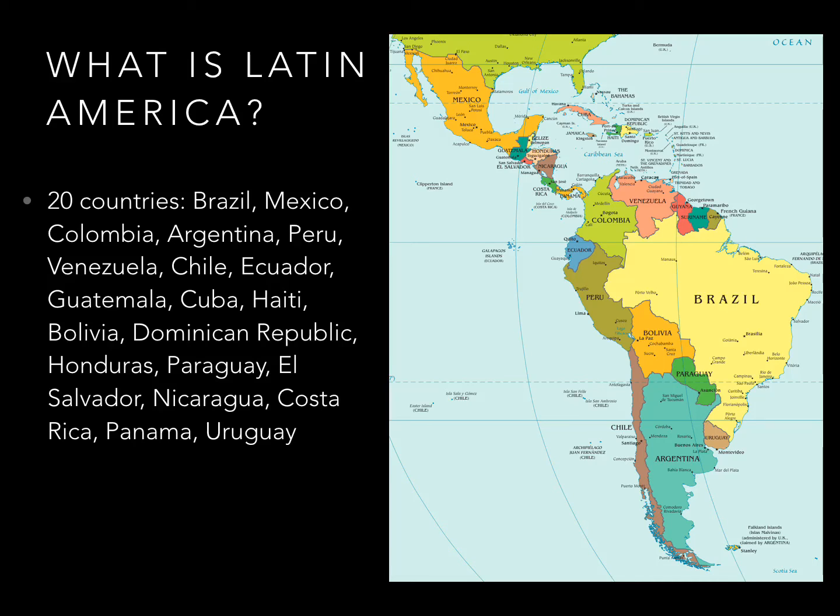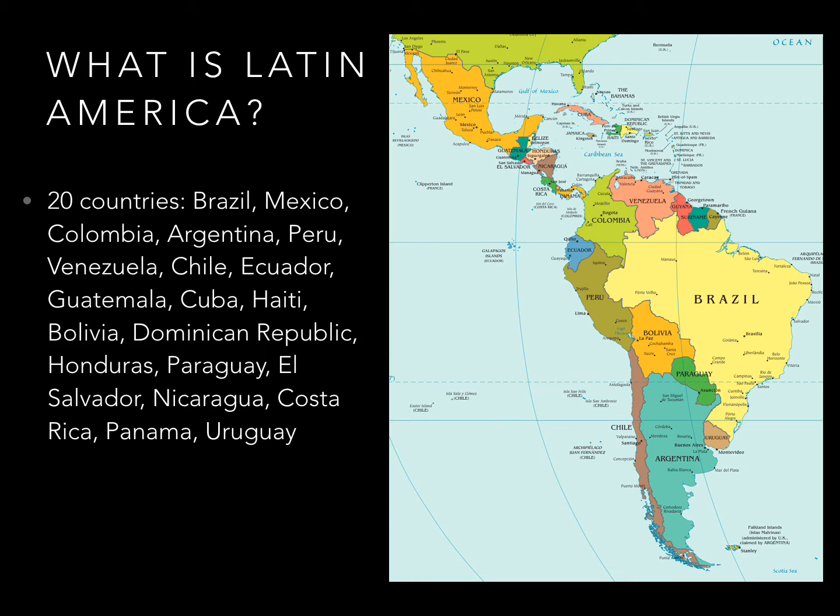What is Latin America? That is the topic of this video lecture. Latin America consists of 20 countries that you see listed here on the slide, and I put a map of the region there to the right. Brazil is the largest country, and I've listed these countries, by the way, in order of population. Brazil has 204 million people, followed by Mexico, which has 125 million people. Then there's a significant drop-off to the third most populous country, Colombia, which possesses 46 million people.